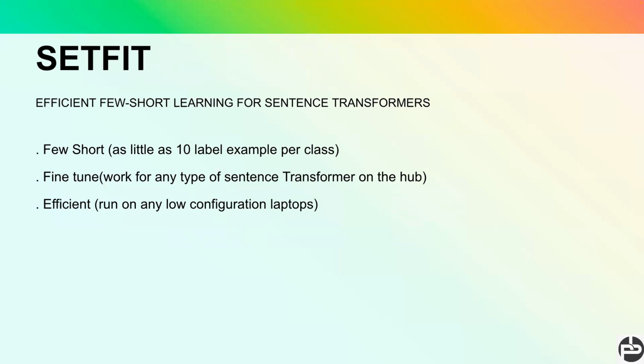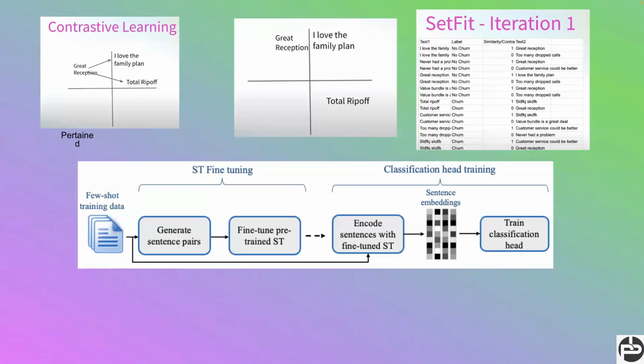Now if you are using SetFit, we need very little data to train. Second, it is fast to execute and needs very few resources. Now let me explain how it works with this diagram.